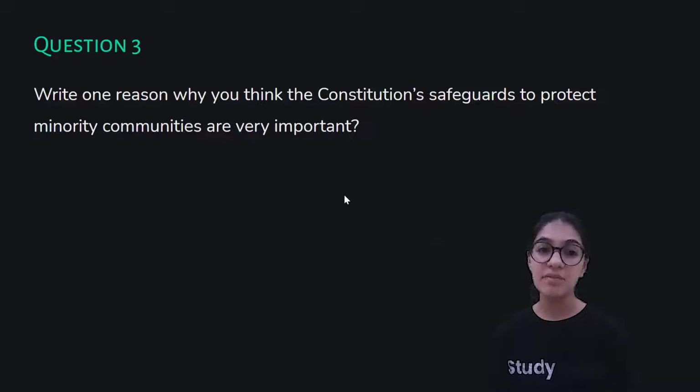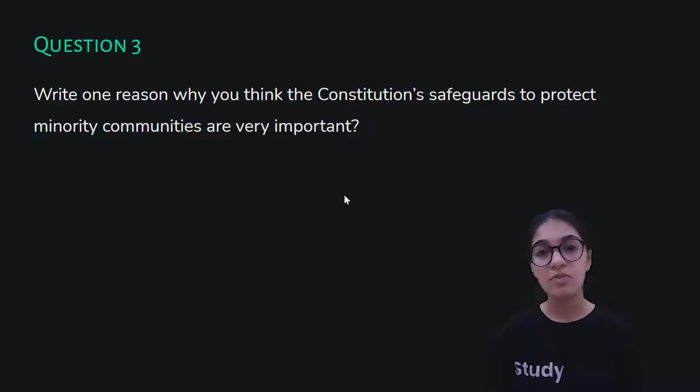So in order to safeguard these minority communities from being culturally dominated, it was very important for the constitution to safeguard them. Okay, and they were also safeguarded because, since they were culturally dominated, it led to access to fewer resources, it led to access to fewer equal rights, and so they were also eventually devoid of social and economic development. Okay, so in order to safeguard all this, the constitution had to protect them, right?